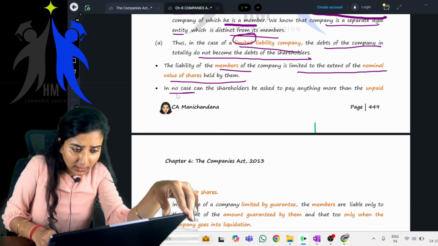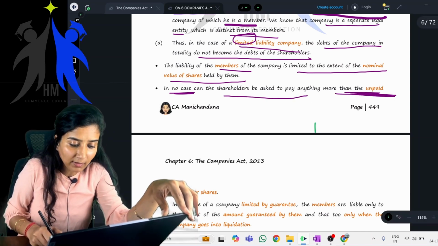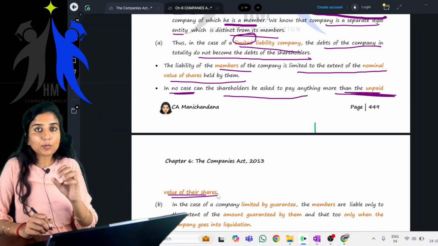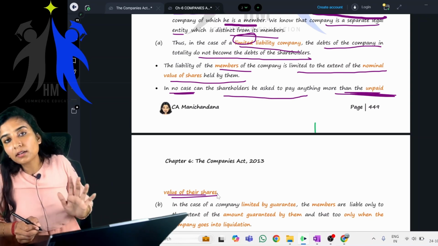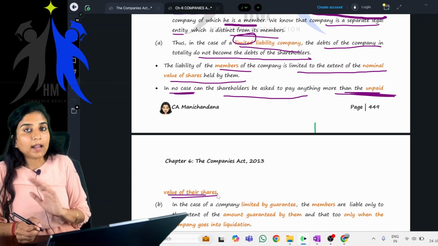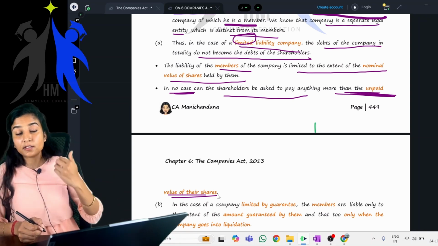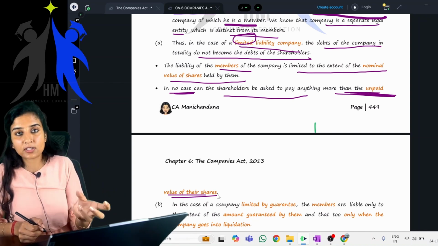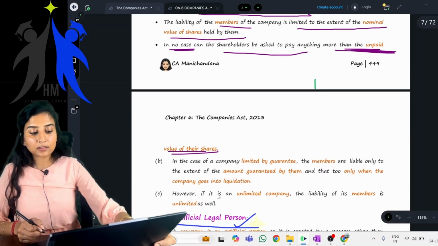In no case can the shareholders be asked to pay anything more than the unpaid value of their shares. I told you, whatever amount is unpaid. In our example, it was 2 rupees. Yes, that was the unpaid, uncalled capital or unpaid capital. Yes or no? That is the maximum amount the company can ask from the shareholders. Not even a single rupee in excess to that can the company ask from its shareholder. If the members have paid the entire nominal value of their shares, then not even a single rupee can be asked from the members of the company. Getting it? Yes, ma'am.